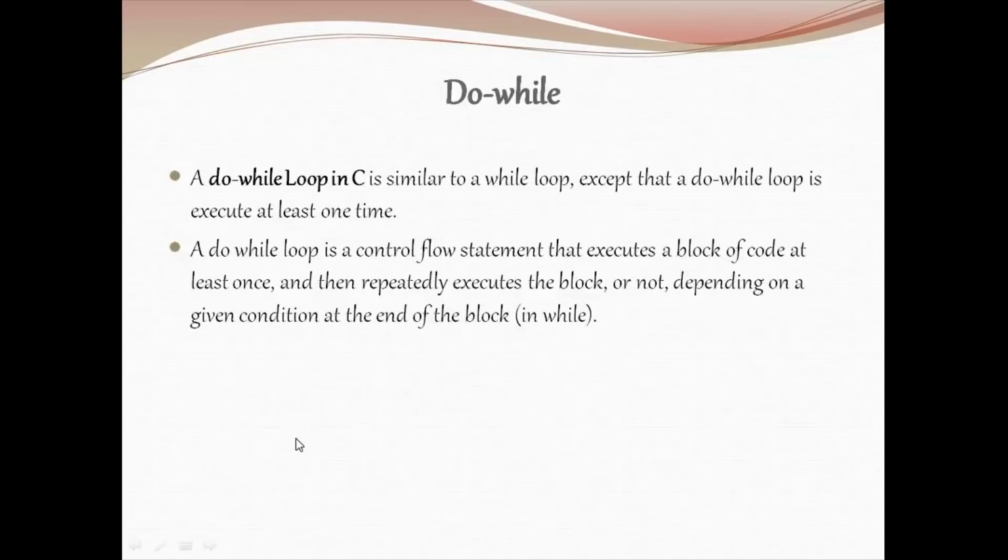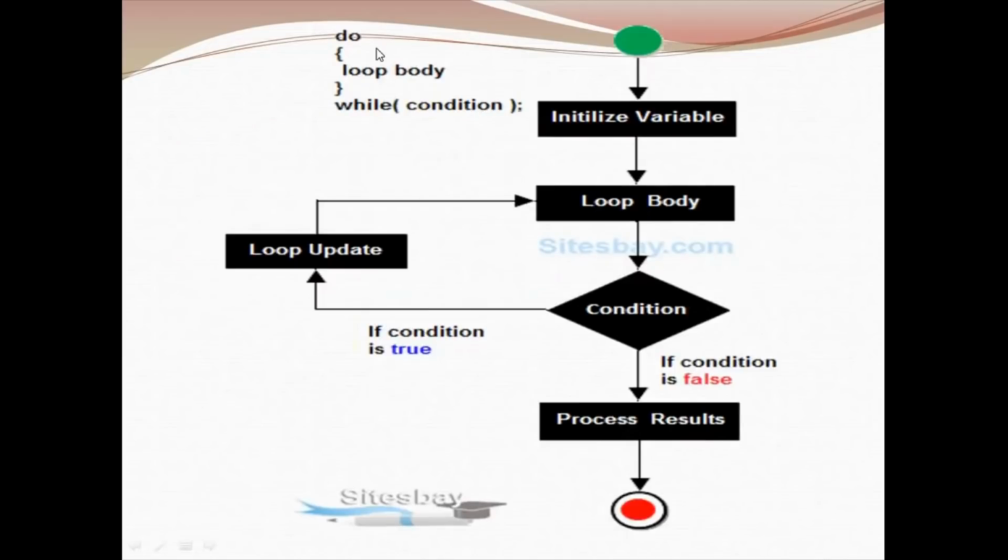Do while loop. Do while loop is similar to while loop, but one difference is that it will execute the body of the loop at least once, and only then will check the condition. Here is the syntax for do while loop. Do open curly, loop body, close the bracket, while condition. First the body is executed once, and only then are we checking the condition.